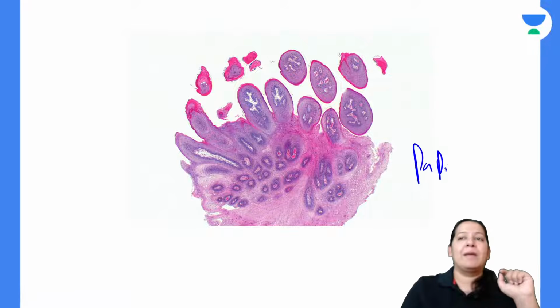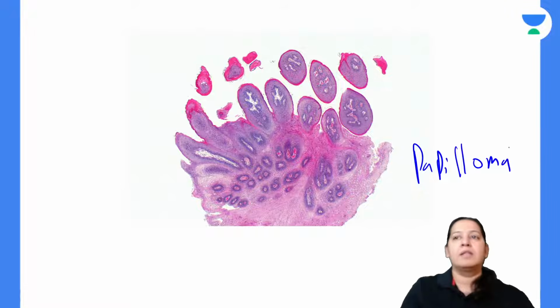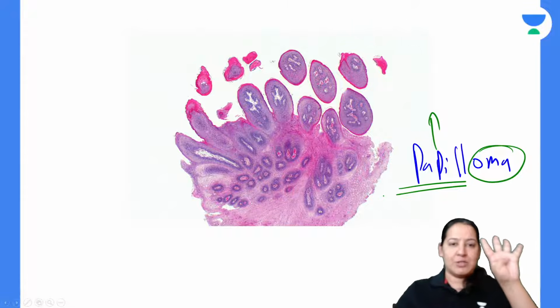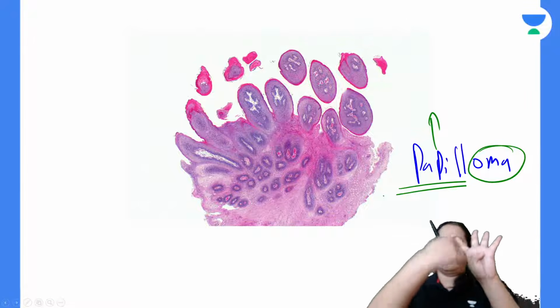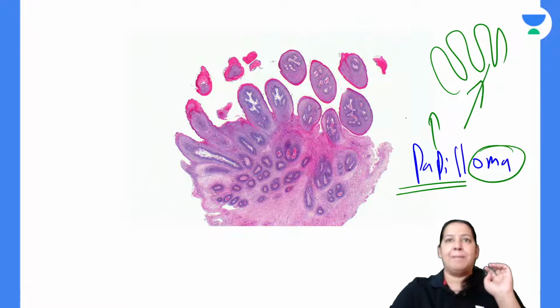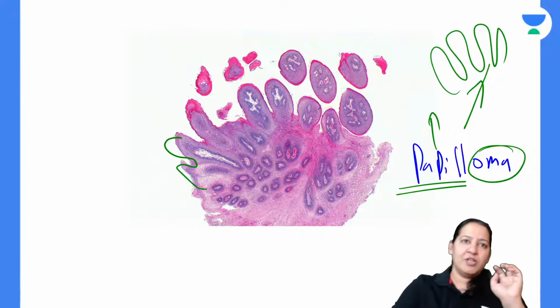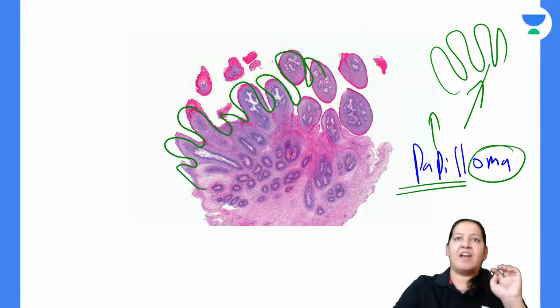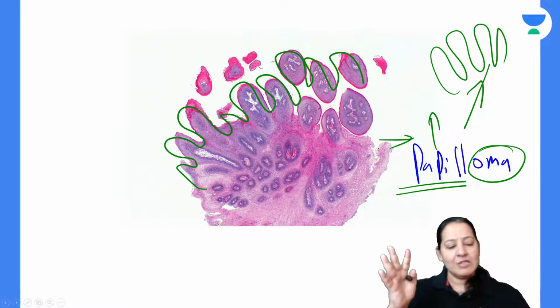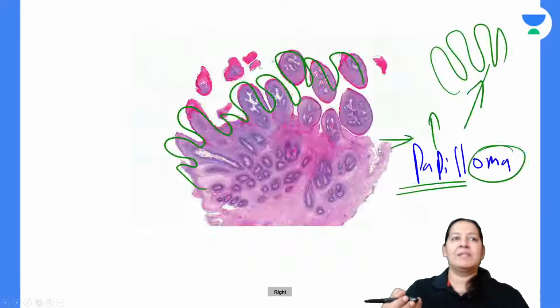The second is papilloma. See the suffix. The suffix is oma. What do you mean by papilla? The papillae are finger-like projections. We have fingers, see the shape of the fingers. So finger-like projections are known as papillae. See the tumor. The shape of the tumor is also like finger-like projections. That's why this tumor is known as papilloma. So these are two benign tumor examples I have told you.